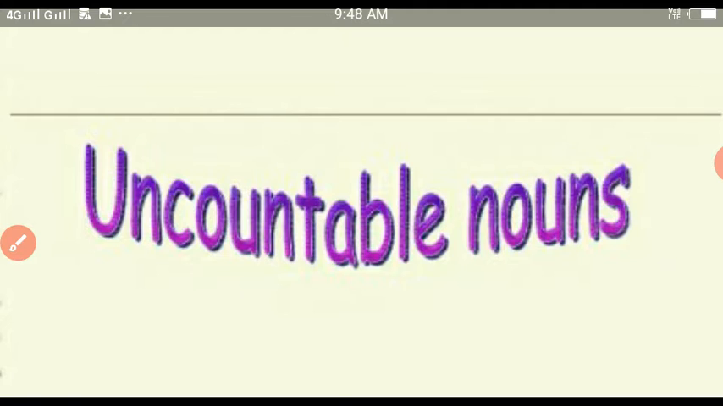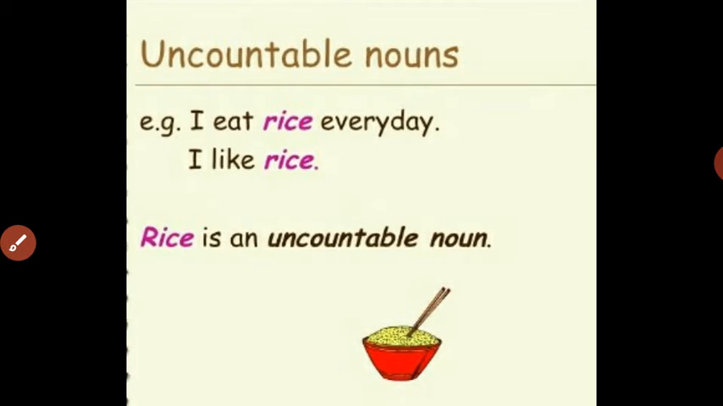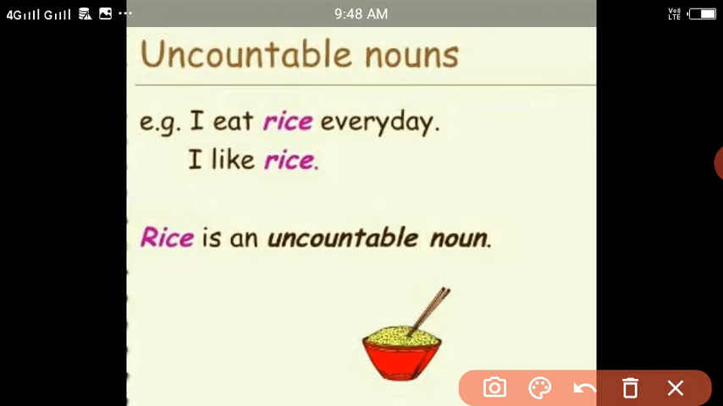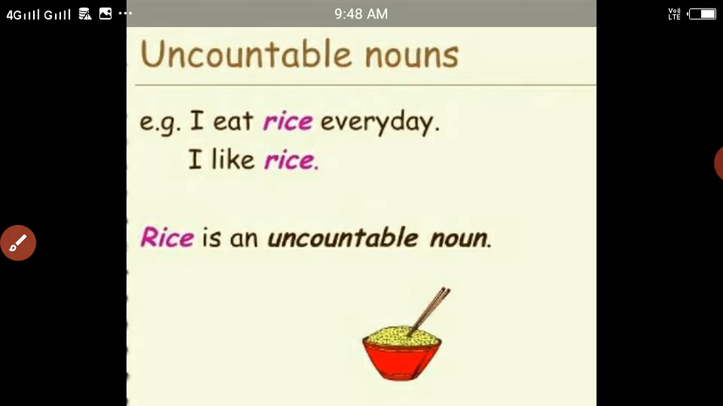Let us see the next kind or next subtype, which is uncountable nouns. What do they mean? Let us see the example. I eat rice every day. So here in this sentence, the word rice is highlighted, which is a noun over here. In another sentence, I like rice. The same noun is used. Here, rice is an uncountable noun. How is it uncountable? Or what is meant by uncountable nouns?